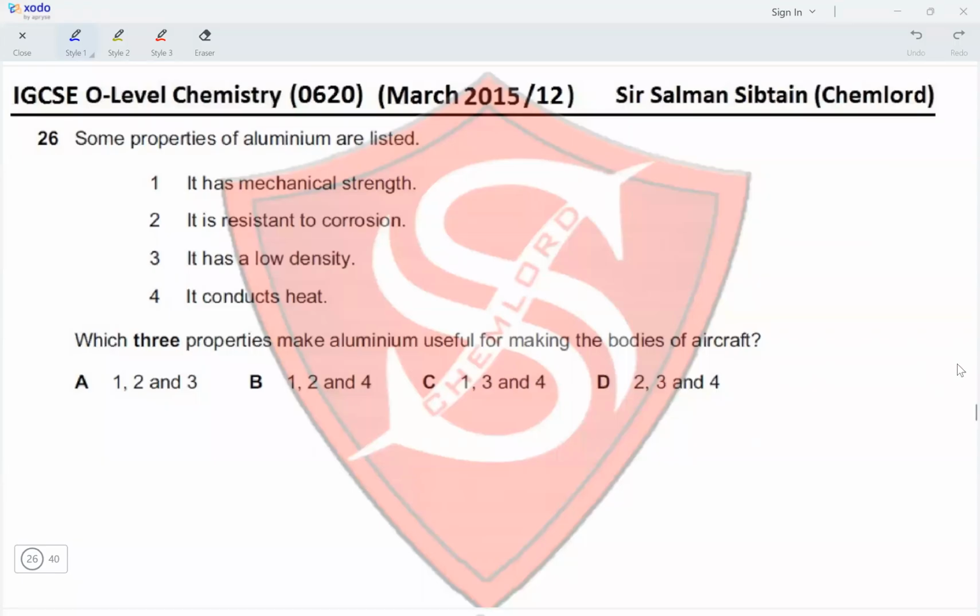Question 26. Some properties of aluminum are listed. It has mechanical strength, it is resistant to corrosion, it has a low density, it conducts heat. Which three properties make aluminum useful for making the bodies of aircraft?